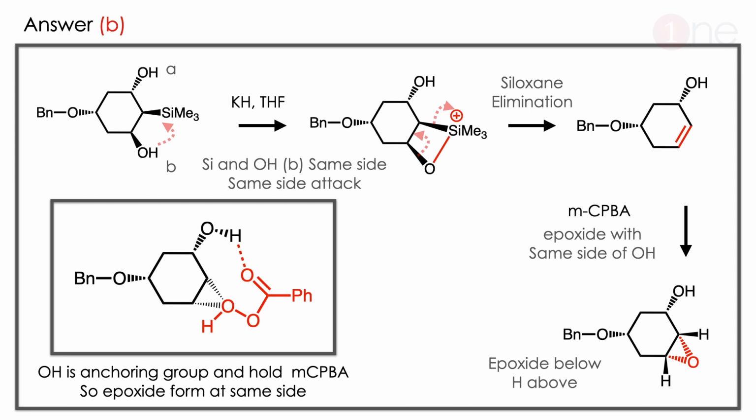Then you are using the peracid. Peracid normally induces the epoxidation in the alkene. So the epoxidation occurs. Here epoxidation occurs on the same side as the OH. So the OH is below the plane, so the epoxide is also below the plane. Why? Let us see. Because the OH is the anchoring group, which anchors the peracid. So the peracid is held by hydrogen bonding. So the same side attack of the peracid happens on the double bond. So the double bond opens in such a way that the epoxide is on the same side. So the epoxide forms below. So both hydrogens come above the plane. So the answer is clearly B.